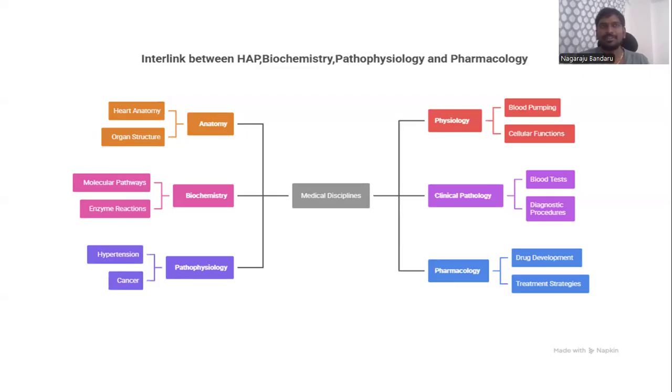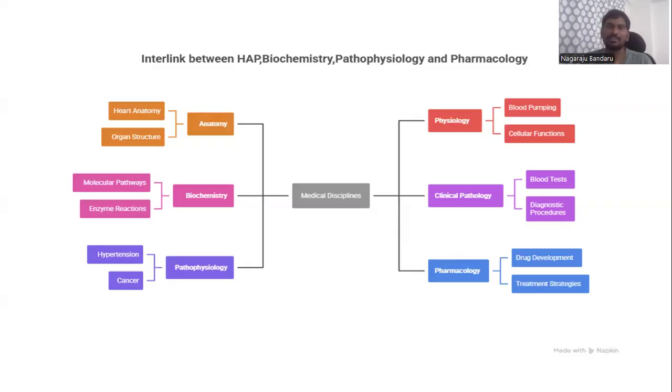So everything we have to study in anatomy. Coming to physiology, physiology mainly deals with how our organs work. It deals with the physiological functions of the organs. For example, the heart. What is the major function of the heart? It mainly pumps the blood. So in physiology, what is the mechanism behind the pumping of the blood? Everything we have to discuss in physiology.